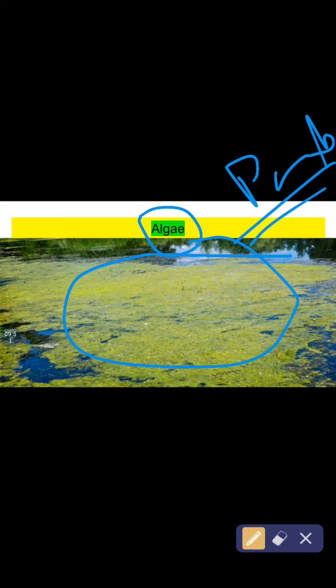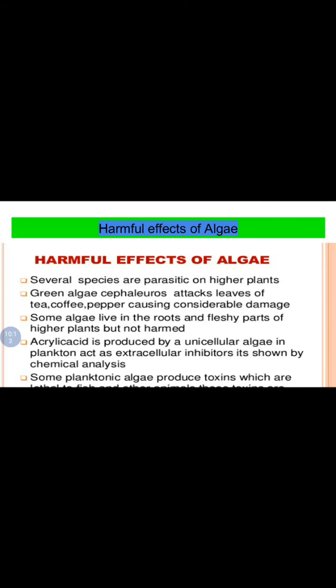Because, my friends, this green surface which you can see on the water surface is algae only. And algae have chlorophyll. Because of that, they are considered primitive plants. So let's move on to the next slide.